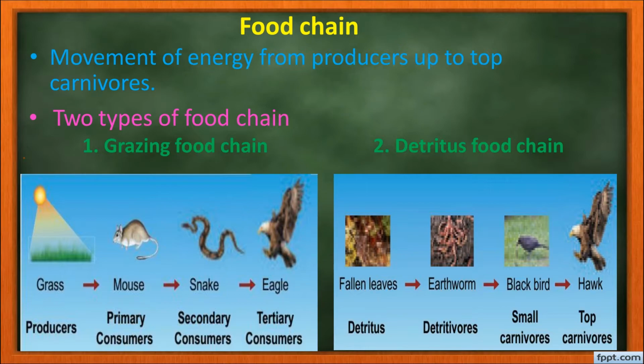Whereas in the detritus food chain, the fallen leaves, the dry and aged leaves that fall from the plants, will be consumed by the earthworms. So these fallen leaves are the detritus, and they are consumed by the earthworm, which is called a detritivore, and these earthworms are consumed by the blackbird, which becomes the small carnivore, and blackbirds are eaten by the hawks, which become the top carnivores, and this food chain is called the detritus food chain.